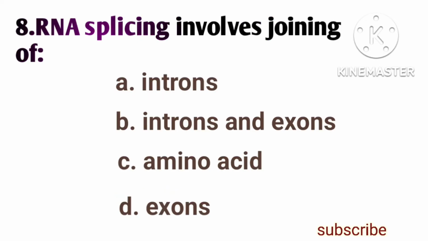RNA splicing involves joining of option A, introns. Option B, introns and exons. Option C, amino acid. Option D, exons. The correct answer is option D, exons.